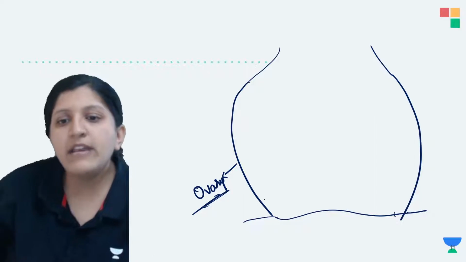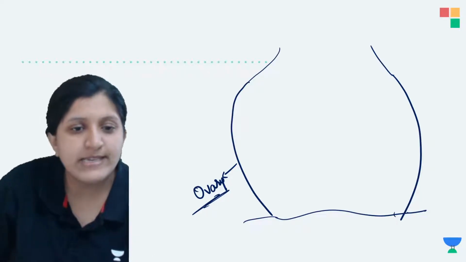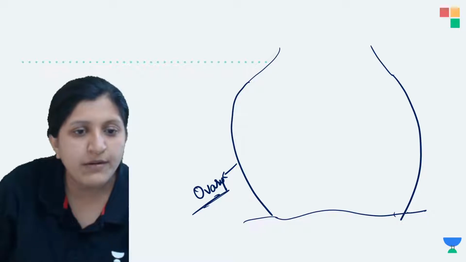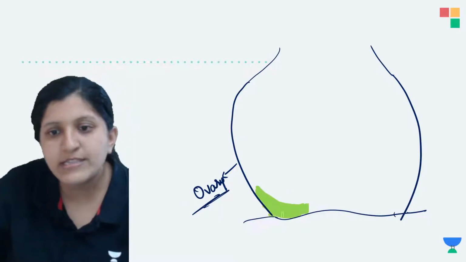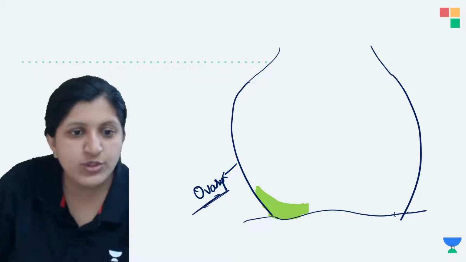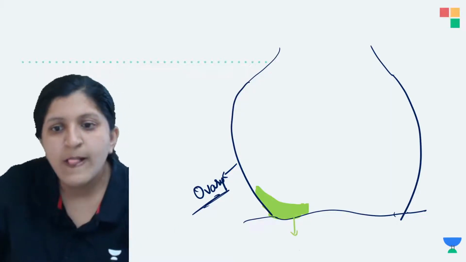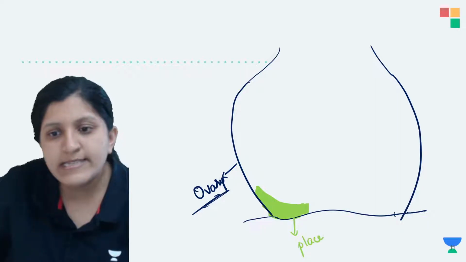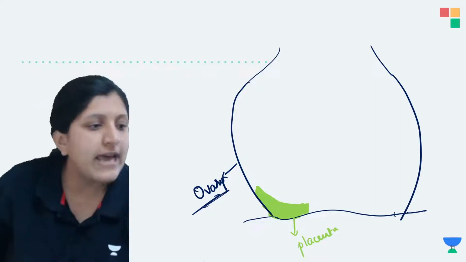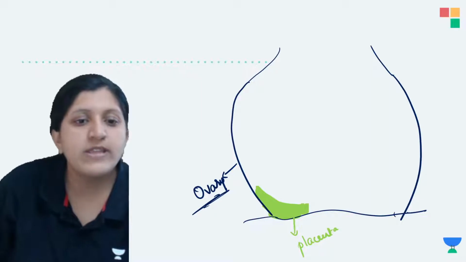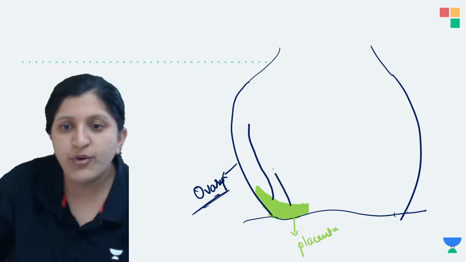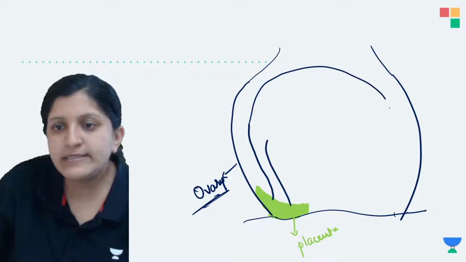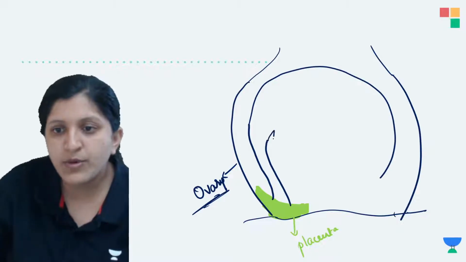Okay, and attached to the placenta, I can just show you a placenta over here. Let's say this is a placenta tissue. Attached to this placenta there is the ovule formation, so this ovule is present.